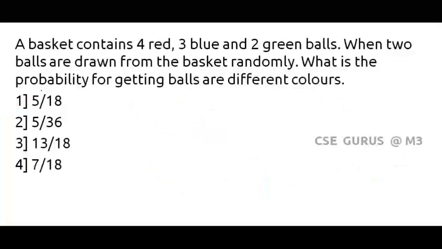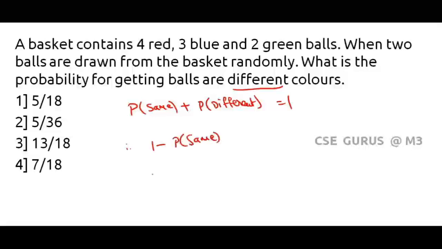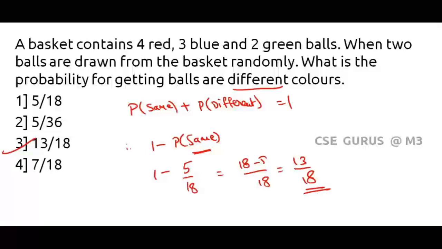Similar question, but the problem is here different color. So do you remember the probability condition? Probability of same plus probability of different should be equal to 1. So therefore 1 minus probability of same. See, we already did in the previous question. 5 by 18. That is nothing but 18 minus 5 divided by 18. That is nothing but 13 divided by 18. Third option. Let's move on to next one.